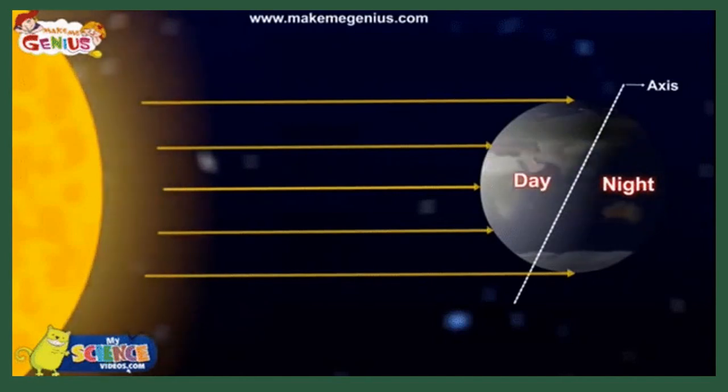As you can see on the screen, the side of Earth which is in front of the sun gets light, there is day, whereas the other side which does not get light from the sun has night. And due to the rotation of the Earth, the side which has night now faces the sun and it gets day now. So this rotation continues and we experience day and night.